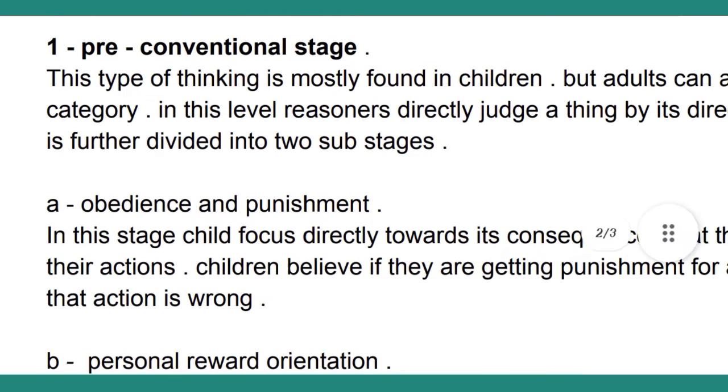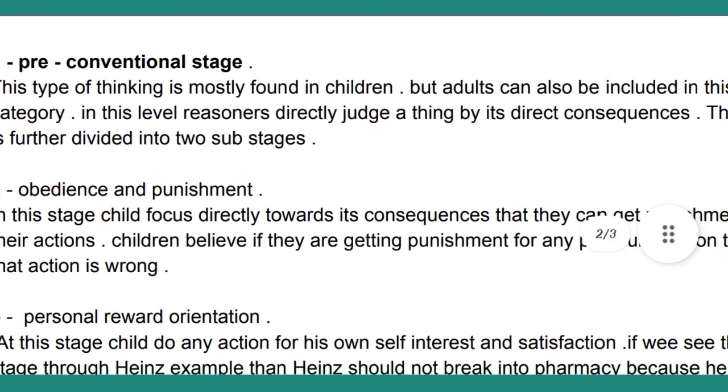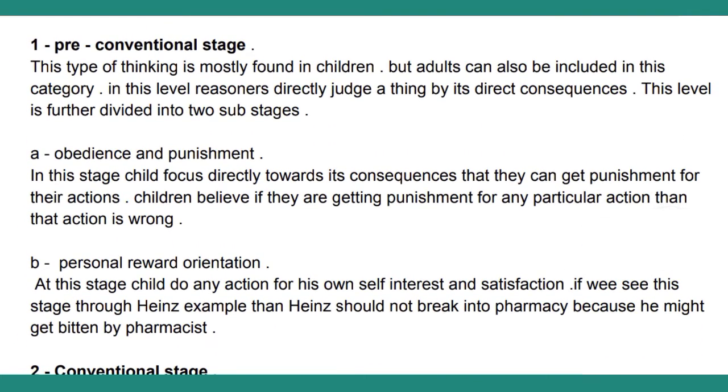This type of thinking is mostly found in children, obviously, because they think about consequences. They know that if I do this, then the teacher will punish us, or if I do this, parents will punish us. Then they don't do that action. So it is actually based on consequences. Children come under this stage, but sometimes adults can also be included in this category.